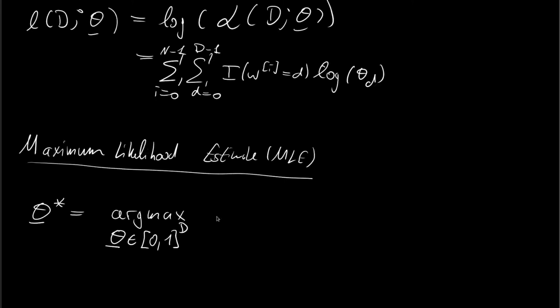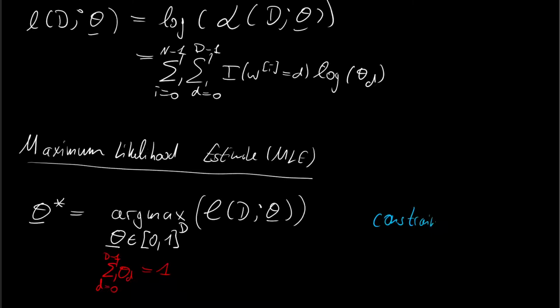And we want to maximize the log likelihood, so we apply our argmax operator to the log likelihood of the dataset given the parameter vector. And we have one really important constraint, which we also looked at in the introduction of the categorical distribution, and this is that the summation of the parameter vector, or the reduction of the parameter vector, has to add up to 1. And now we have some sort of a constraint optimization. So let's call this the constraint optimization.